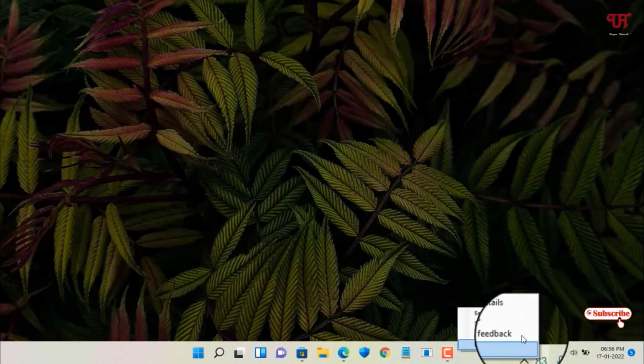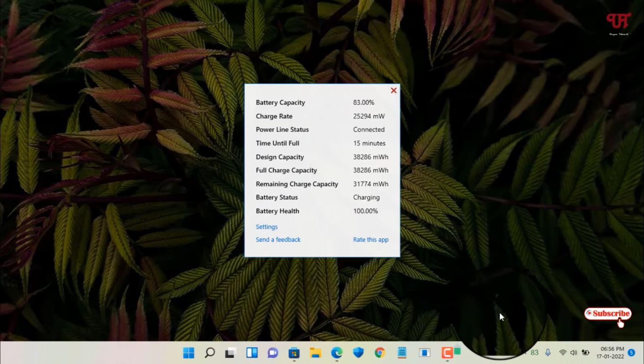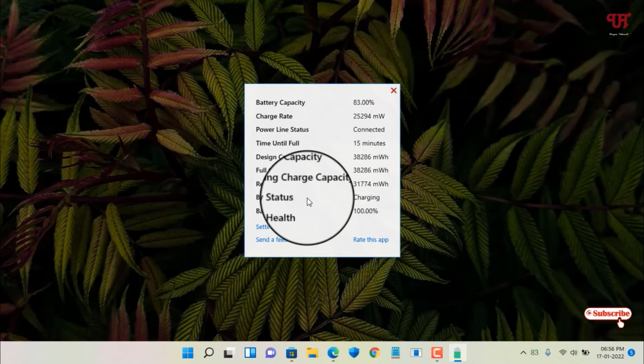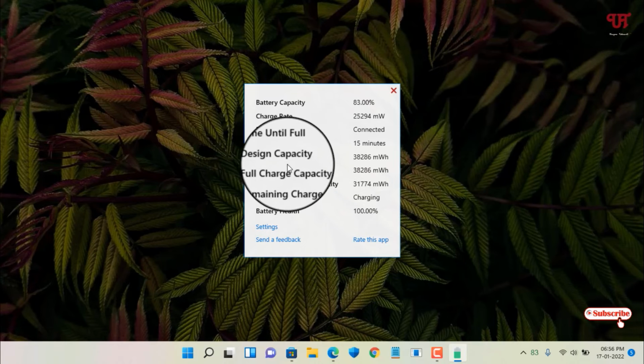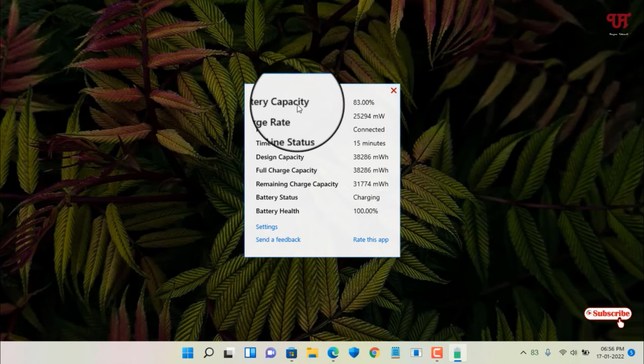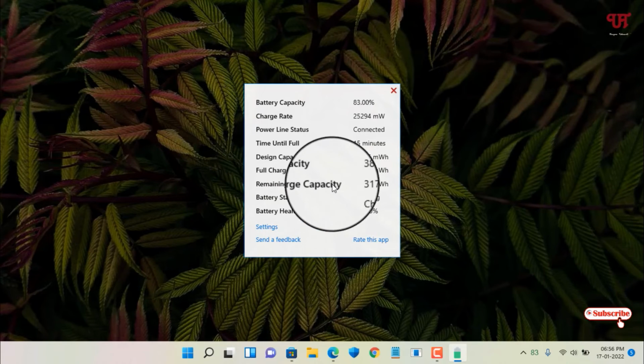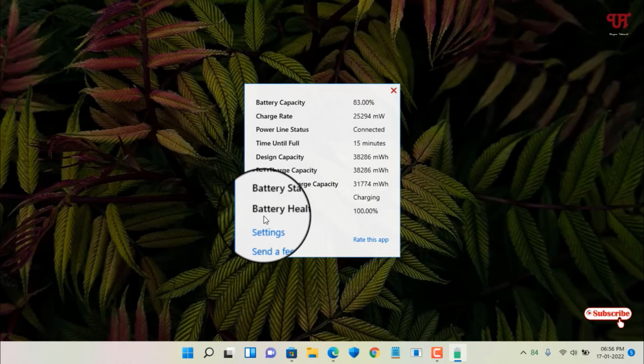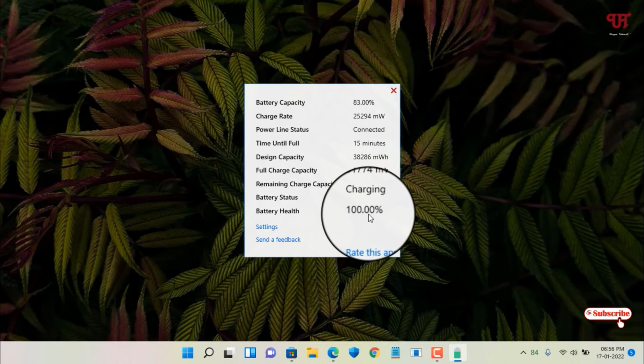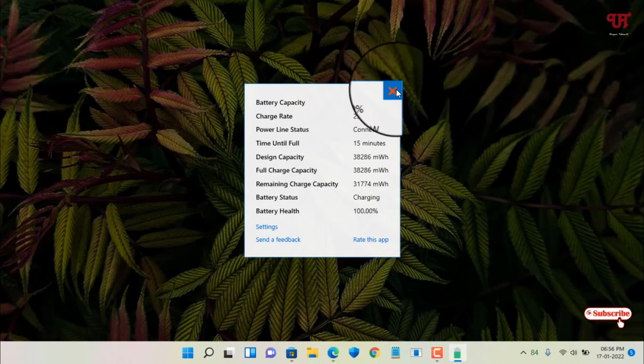And there is one more thing. If you want to check the battery details, that is the battery health, whether it's surging or not, you can see the battery capacity, charging rate, and battery power line status. This is also very useful information if you are in need. And you can see my battery health status is 100%, which means it's in excellent condition.